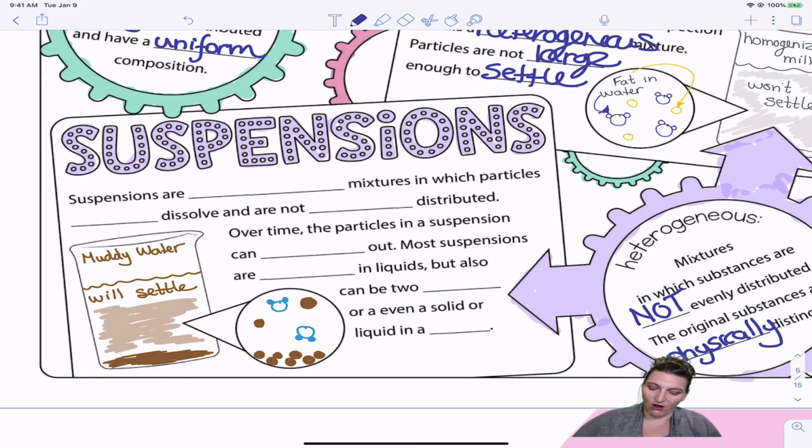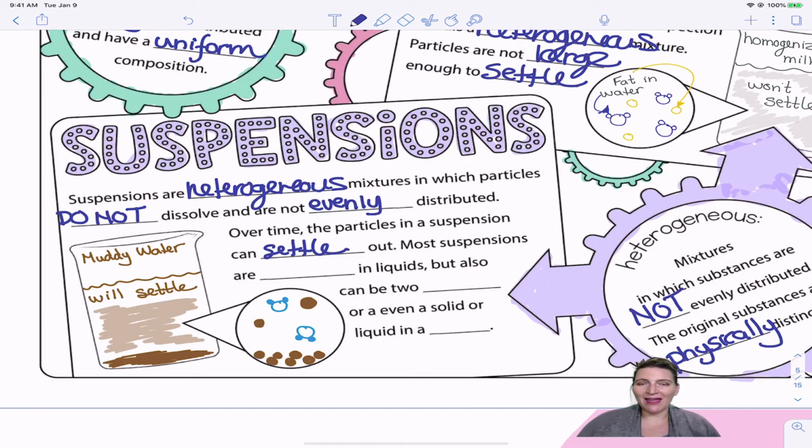So suspensions are also heterogeneous. A heterogeneous mixture in which the particles do not dissolve. So we do not call them being dissolved. They're mixed together, but they don't dissolve and they are not evenly distributed. And over time, the particles in a suspension can in fact settle out. What do we mean by that? It means that they will eventually sink to the bottom of the container, right?